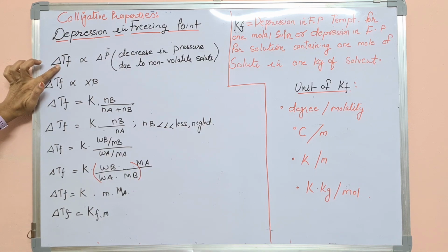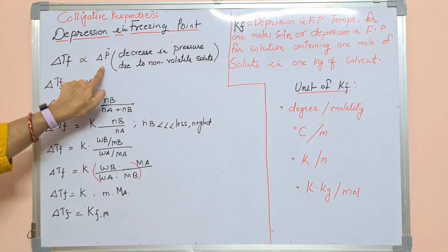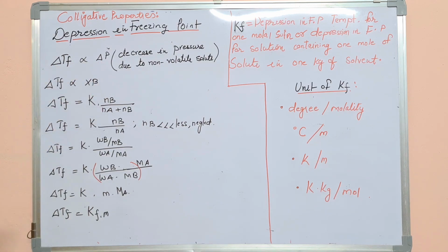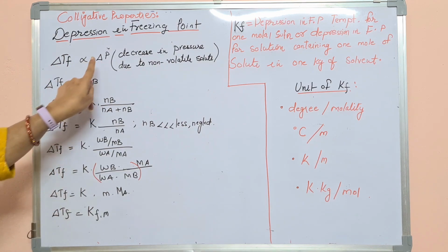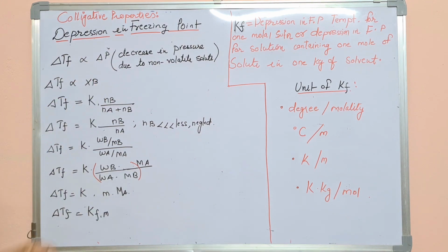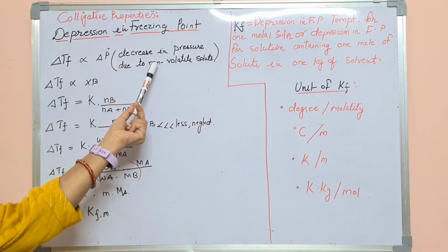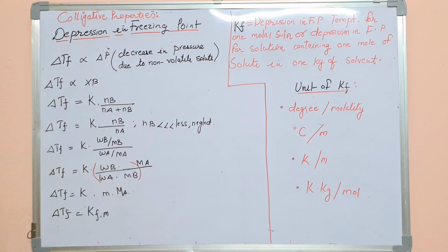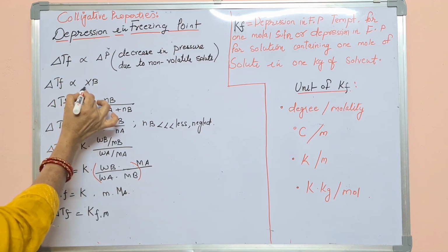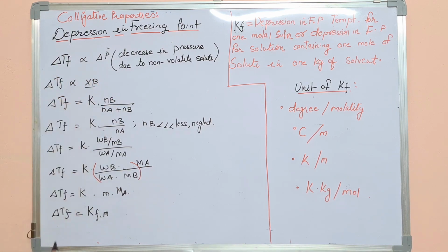Depression in the freezing point is proportional to the decrease in the pressure, like elevation in the boiling point. And this decrease in the pressure is due to the presence of non-volatile solute, and its mole fraction is denoted by XB. This whole complete derivation is the same as elevation in the boiling point, so it is very easy for students to remember.